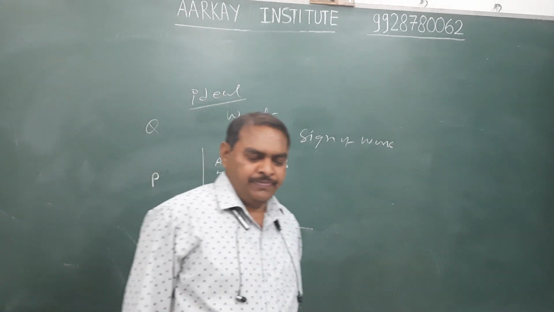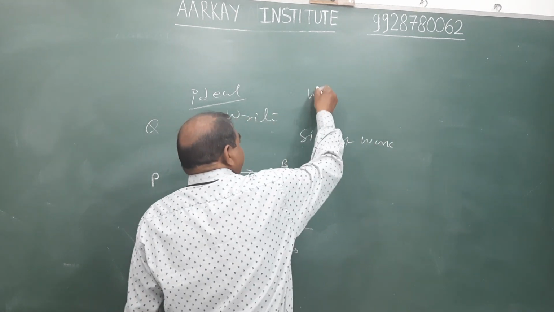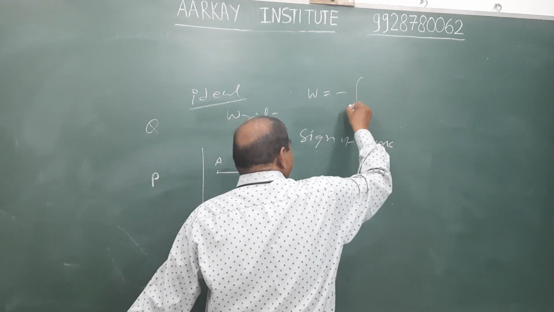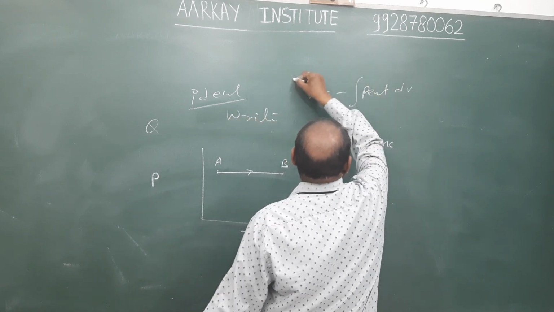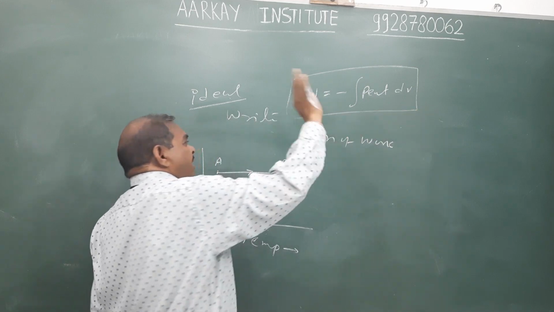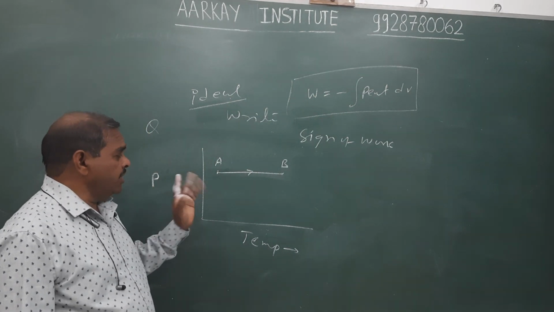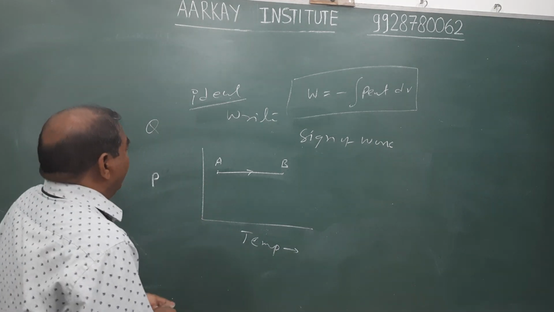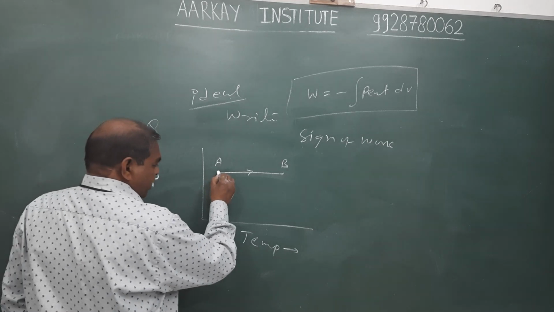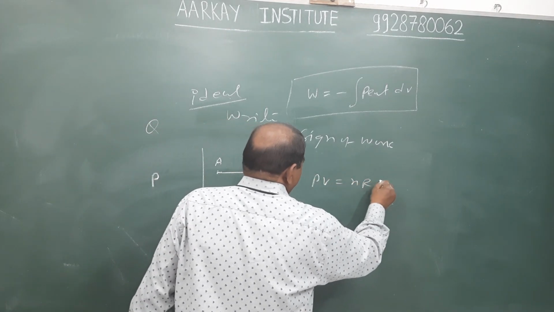First of all, listen carefully. We are asked to find the sign of work, and I have only one formula; in any type of process we calculate work with the help of only this formula, derived by mathematical application. First of all, we predict whether this process is expansion or compression. Look carefully: the pressure in this process remains constant, and in case of an ideal gas we know that PV equals nRT.